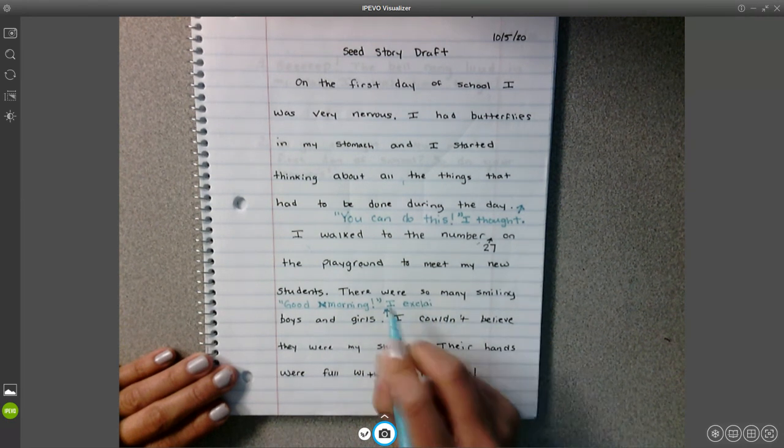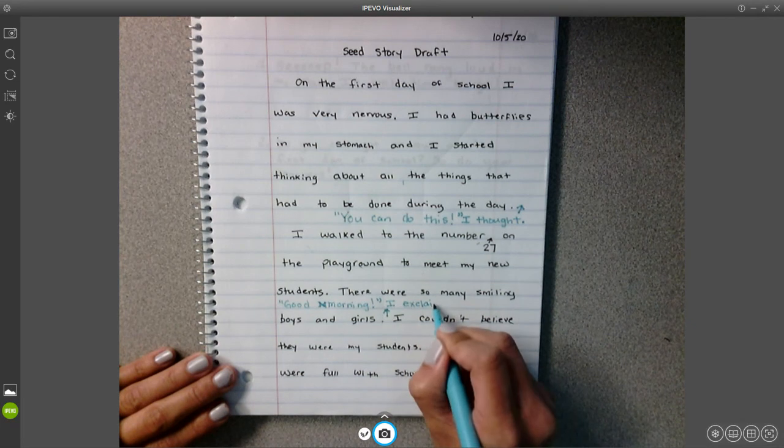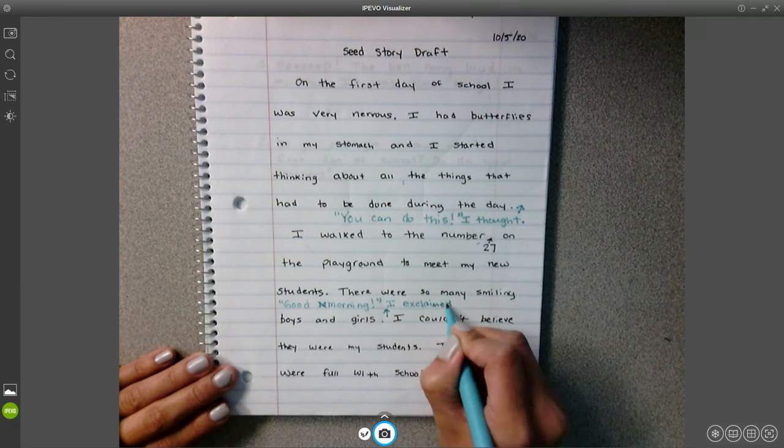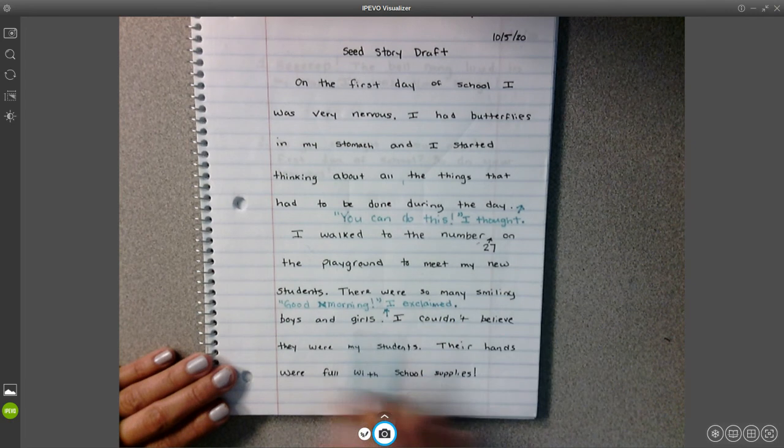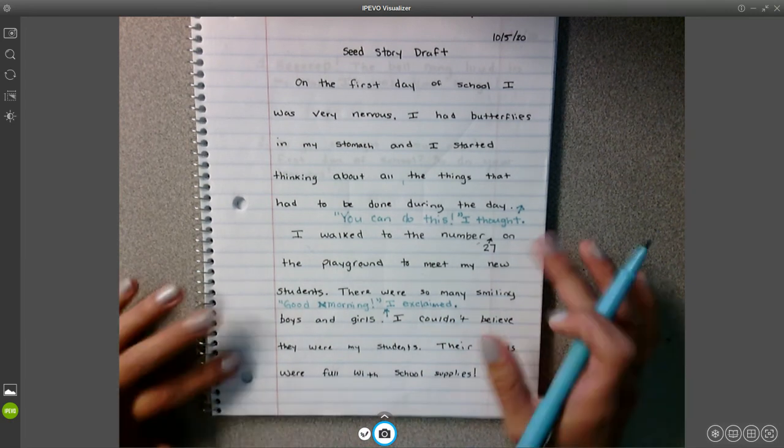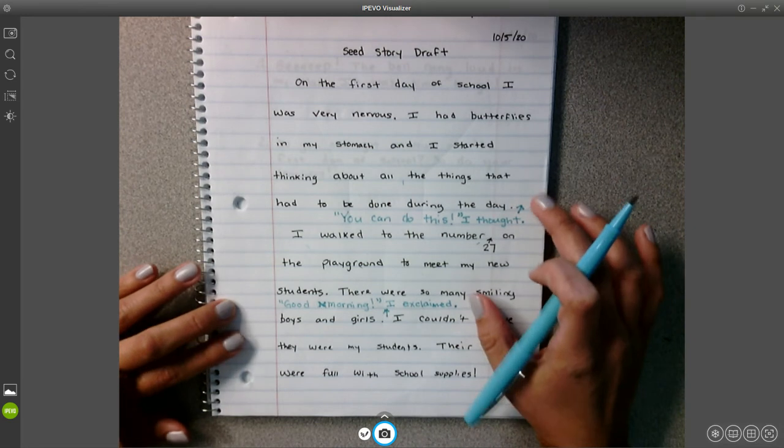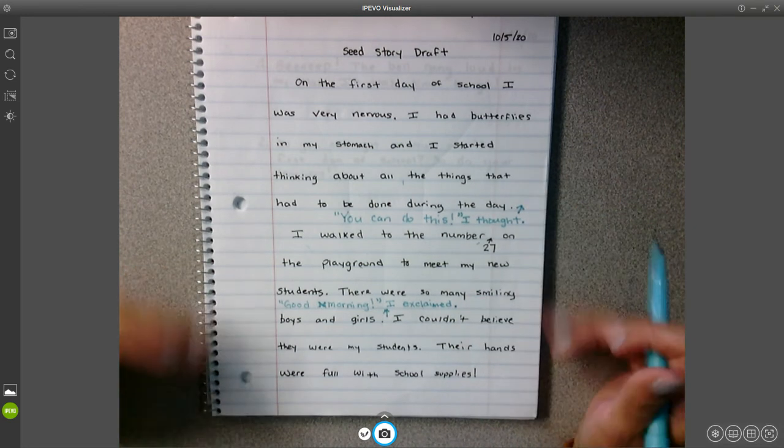like when we're using an exclamation point, the exclaimed is how we say that. "Good morning," I exclaimed. I couldn't believe they were my students. Their hands were full of school supplies. So here are two examples of where I could have added dialogue, and I just did in my draft.